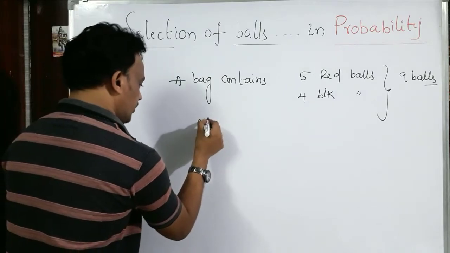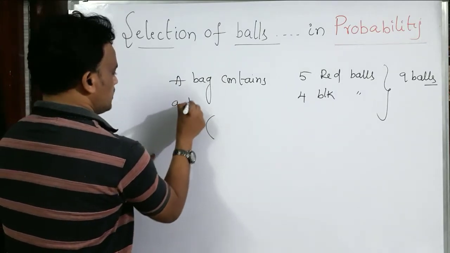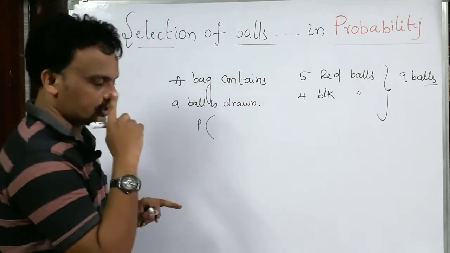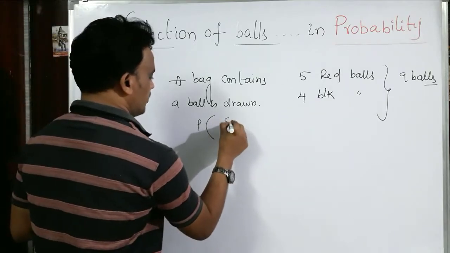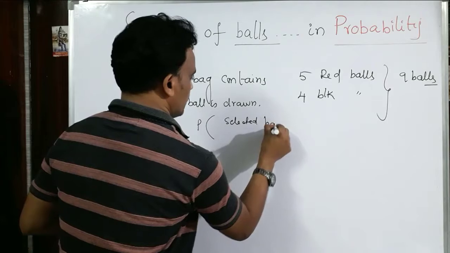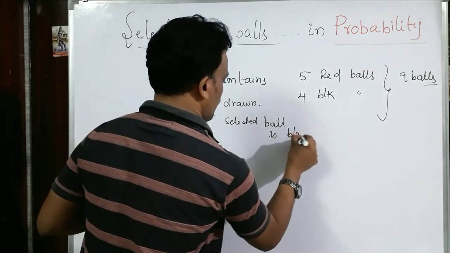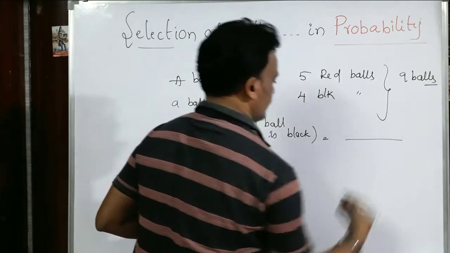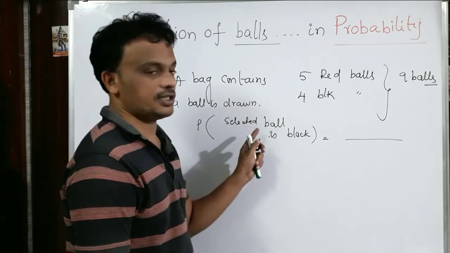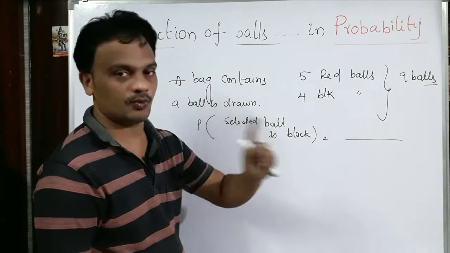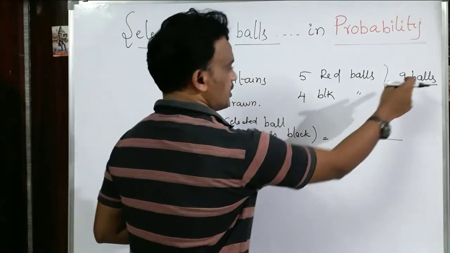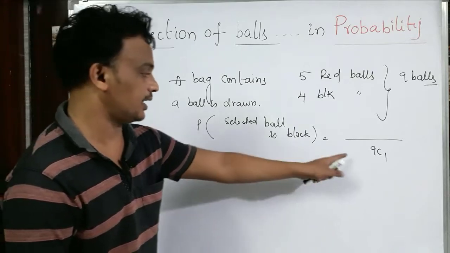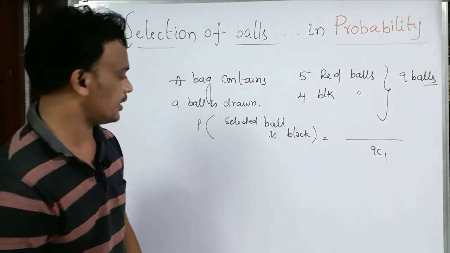What is the probability that a ball is drawn randomly and the selected ball is black? Generally, we may get basic questions like this. What are the total chances to select one ball from that bag? In the bag, 9 balls are there. From the 9 balls you can select any one ball, so there are 9 chances of selecting. That's why the combination is 9C1.